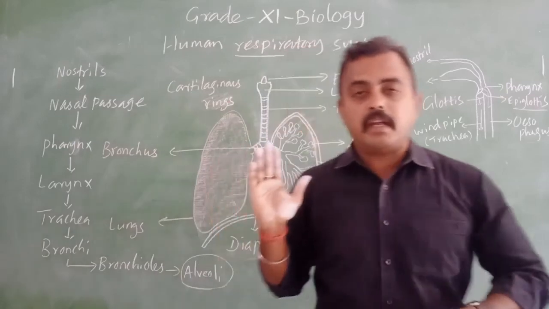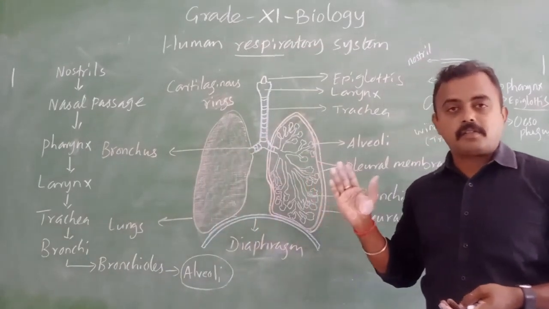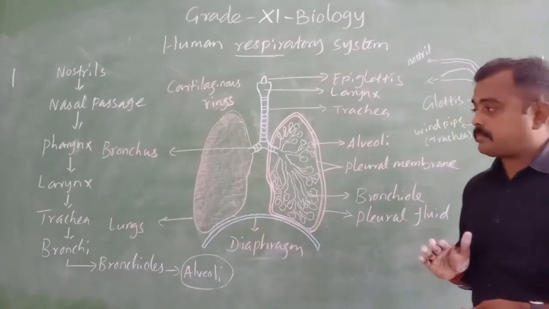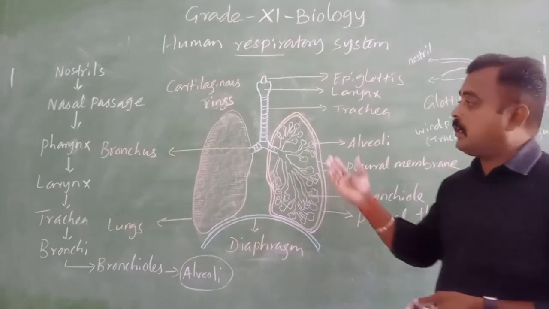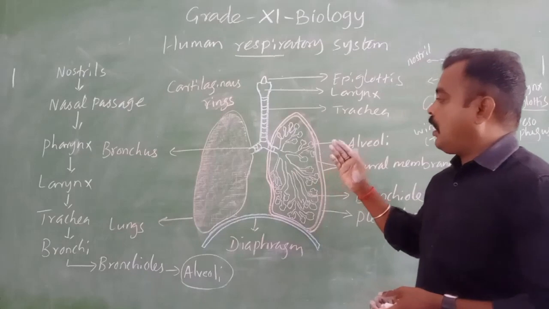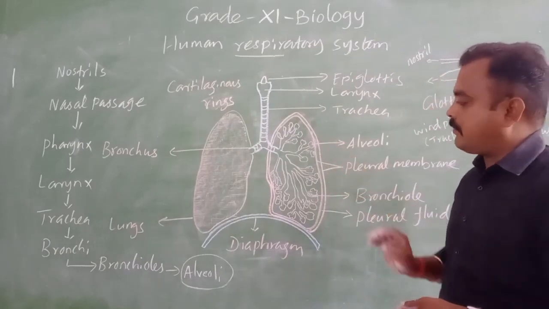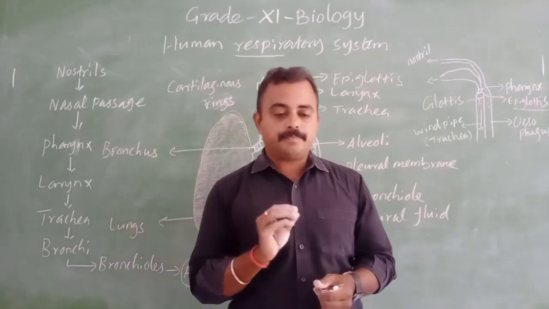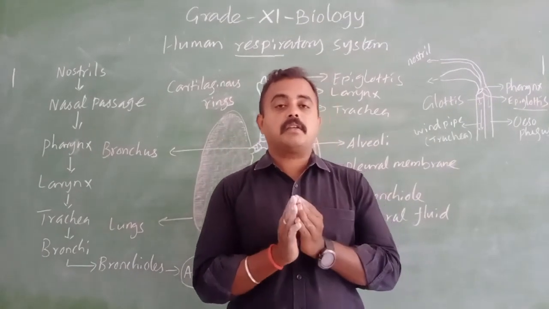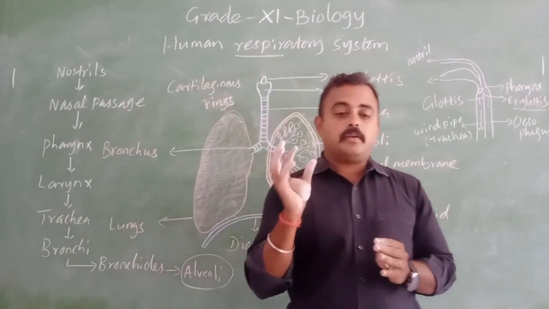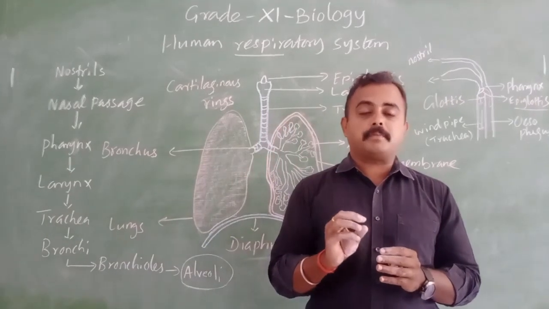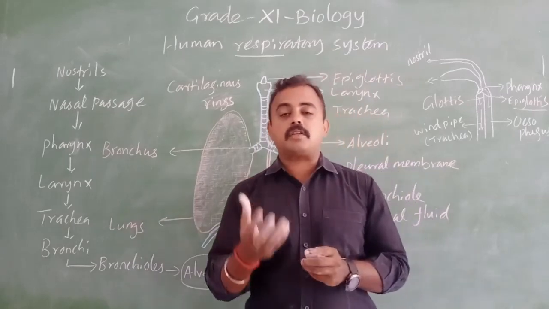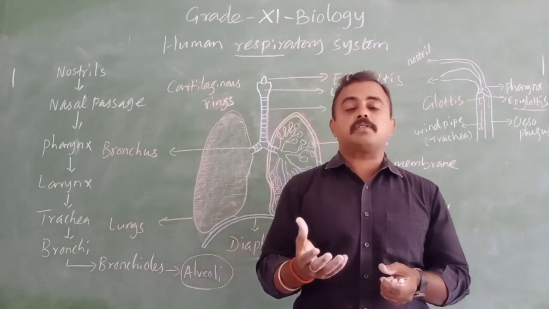So till now, up to the trachea, you have understood. In the next class we will see about bronchus, bronchioles, alveoli and diaphragm. So today we have seen the respiratory system, how we get the air, what happens inside, what is respiration, what is anabolism, what is catabolism.